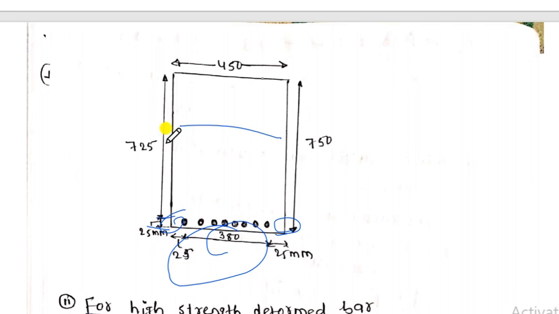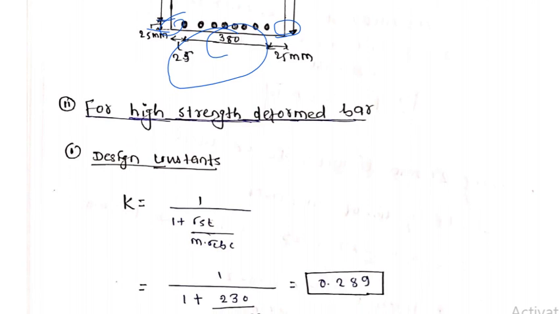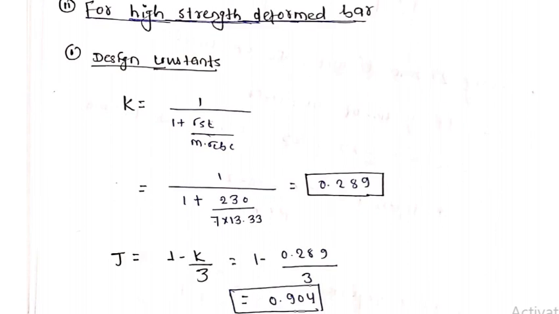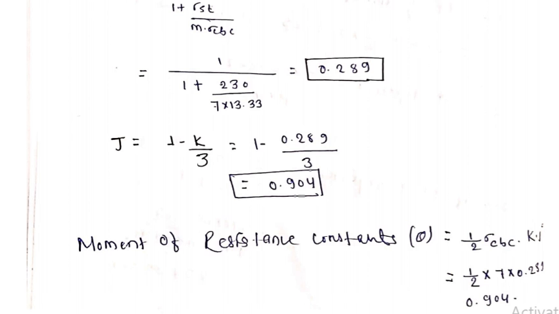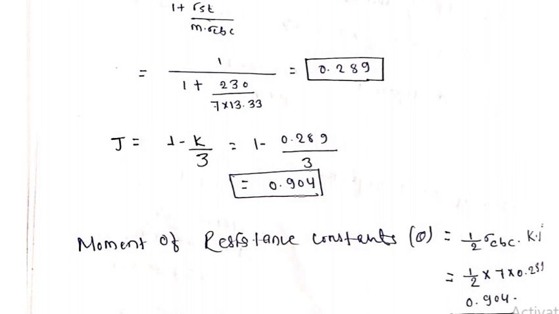So these are the designs for the mild steel type of beam. So here there are two types of beam. One is high strength deform bar. Similarly in this one also we will calculate the same things. For design steps, K, already I have given you the formula, J is 1 minus K by 3. Similarly moment of resistance is 1 by 2 sigma CBC K into J. We know J is 1 minus K by 3, sorry for the inconvenience my dear friends, I am really sorry.